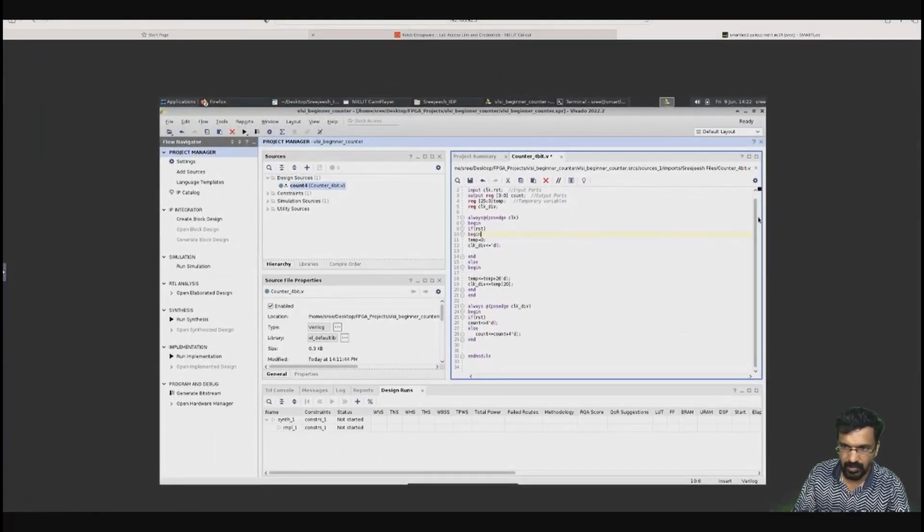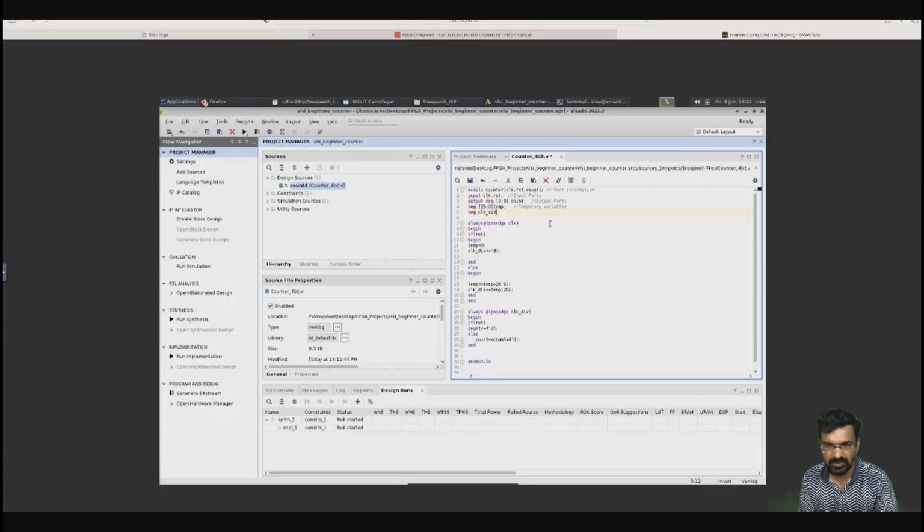So now I have the program with me, so I'll briefly explain it. You can see module counter, with clock, reset and count as the port information. Clock and reset are the inputs, and the output is a 4-bit count out. I have declared a 26-bit temporary variable and a clock div. Why is a clock div required here? Because we have a system clock in this FPGA kit, which is 100 megahertz, connected to the E3 pin.